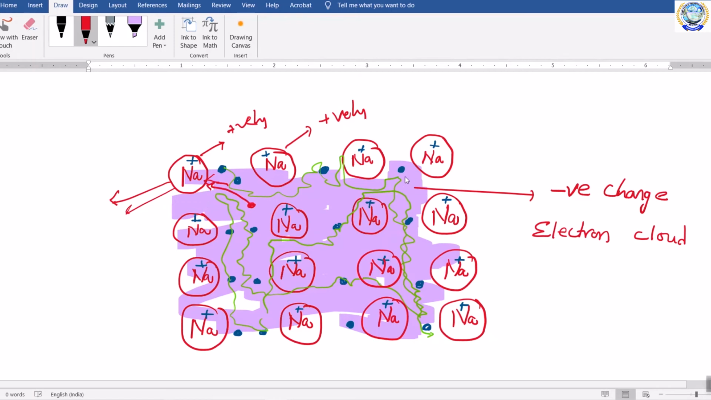Suppose if any electron wants to come out, it cannot come out. Why? Because this electron is attracted by all positive charges present in the material. That means if this electron, since it is free, wants to come out, then it is also not possible. Why? Because all metal ions are positively charged. These positively charged metal ions will attract the electron and will not allow this electron to come out. So there is an attractive force.